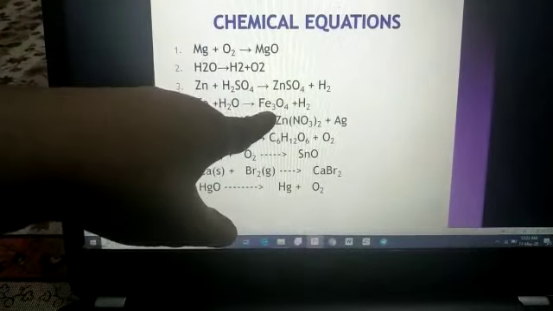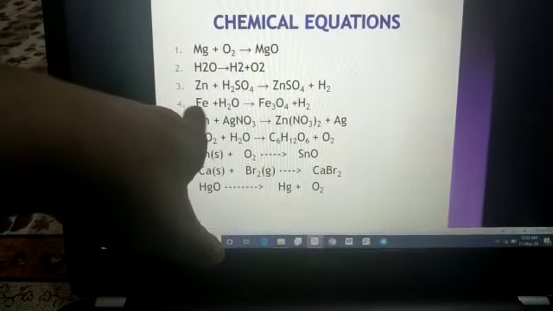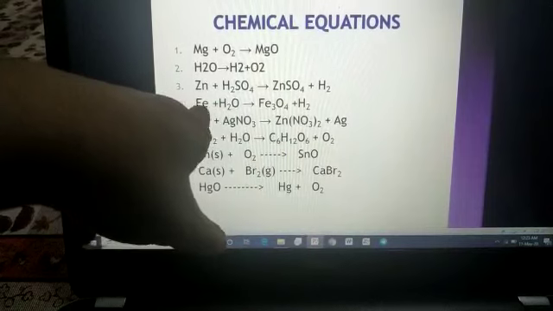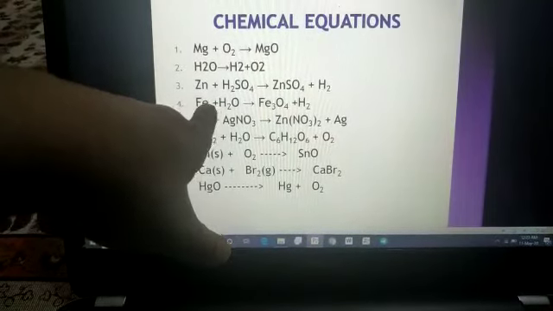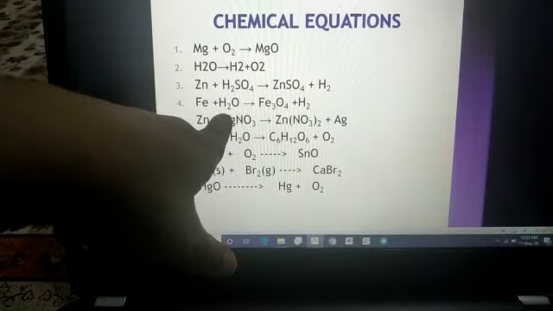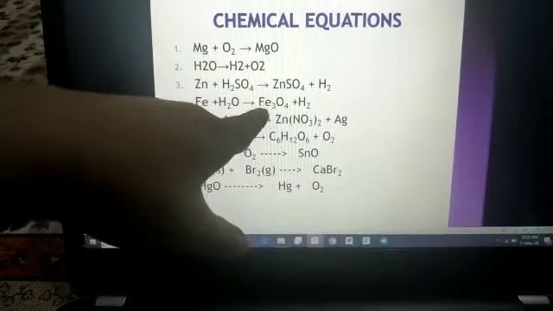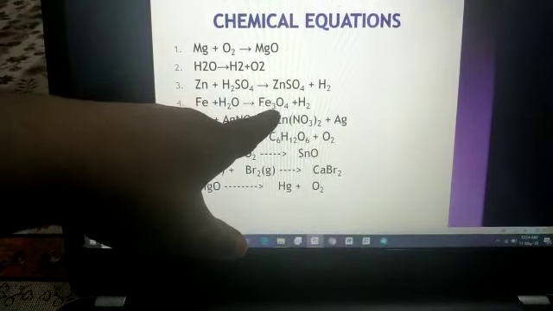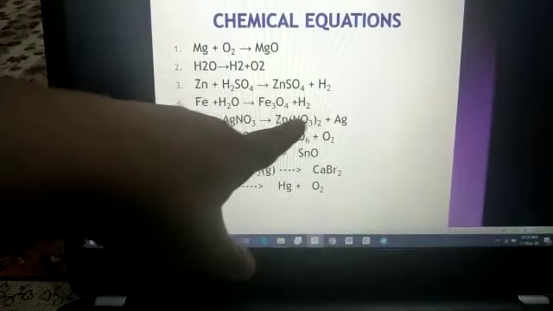But iron is 3 on this side and 1 over there. If we add 3, then what will happen? 3 iron atoms. It means 3 iron plus 4 H2O to form ferric oxide. No need to balance it, because on the basis of it we are balancing the whole equation.